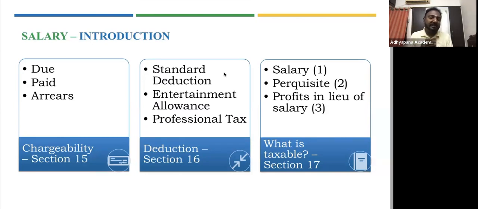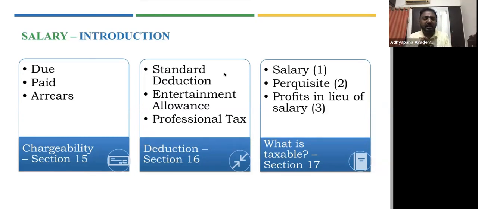The third one is professional tax. When an employee is engaged in an employment, the employer must remit a tax for employing a person. So for having a person as an employee in an organization, the employer must pay a certain tax to the state government, the local tax authority. That's called professional tax, and that can also be claimed as a deduction. So these are the three deductions eligible under your salary chapter that is covered under section 16. What are they? Standard deduction, entertainment allowance, and professional tax.